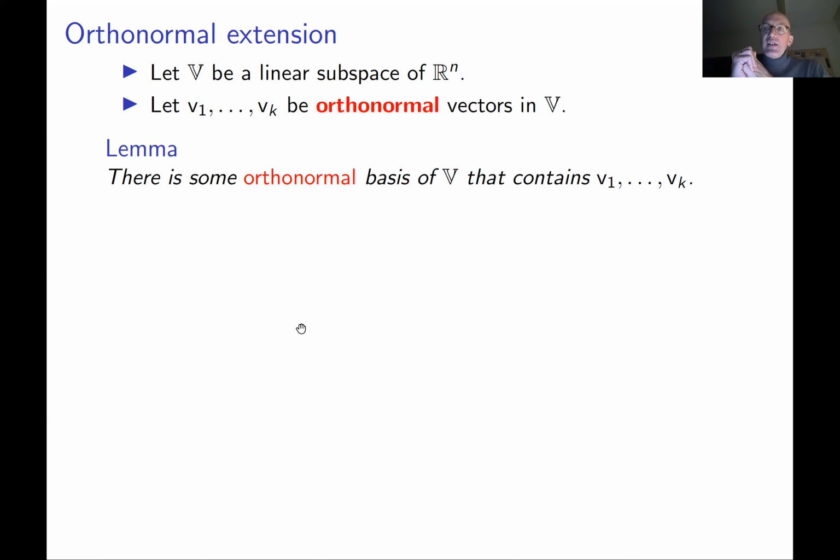So in particular, this lemma immediately implies the existence of an orthonormal basis, which we mentioned a little bit earlier today.